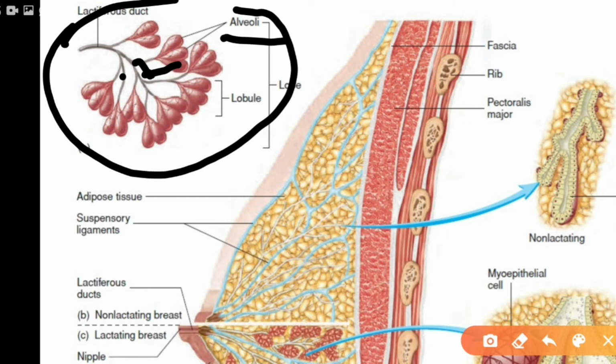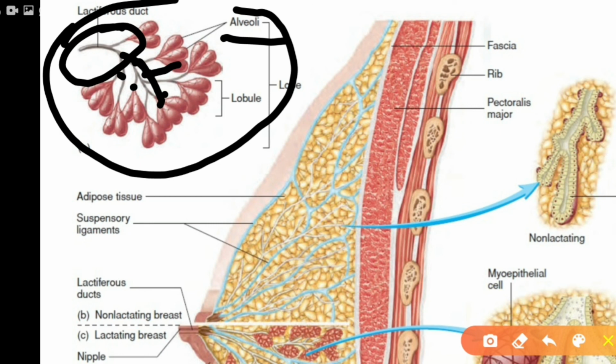And the alveoli open into mammary tubules, and all these mammary tubules collectively form a duct. This middle one is called the mammary duct.